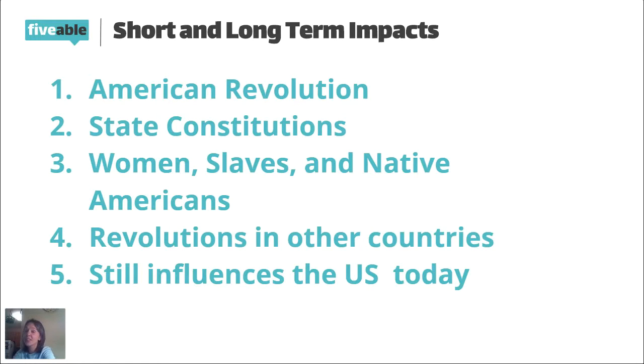Also, 56 men signed it, just in case. I mean, I don't think that's anything that would ever appear on the test. But 56 men did sign the Declaration of Independence. And what's interesting is when you think about these men who signed this document, in a sense, they're committing treason, right? They're going against their government. They're taking a stand against their government and declaring independence. So that's a crime punishable by death.